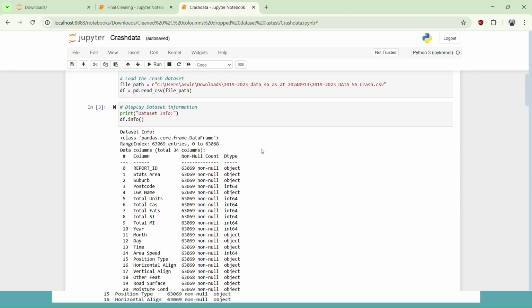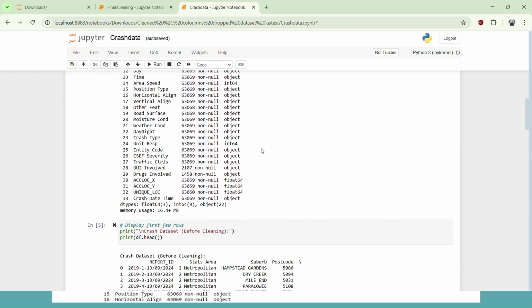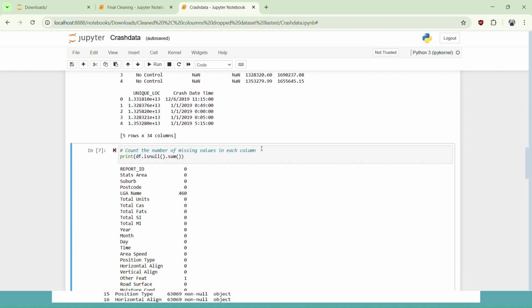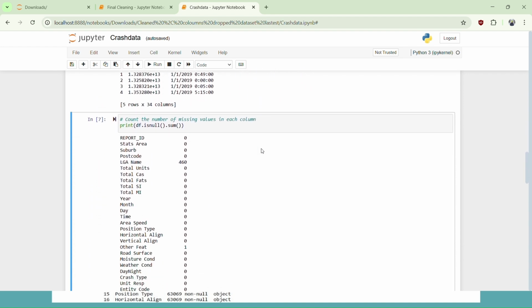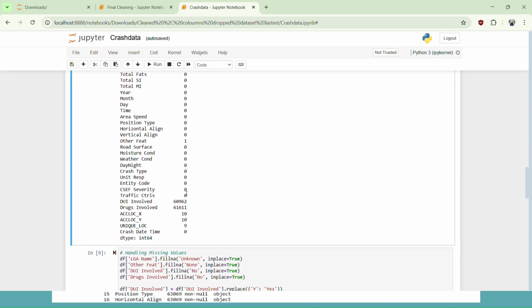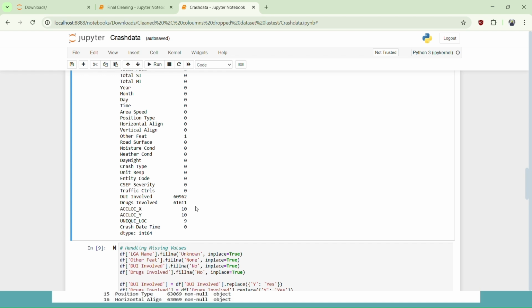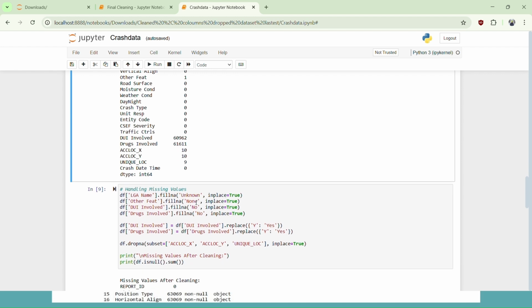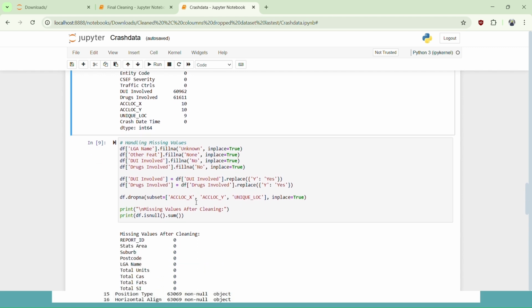Here we load the dataset from the path and display the basic information, and then we counted the missing values in each column to see how many we have, which turned out to be quite a lot for DUI and drugs involved. The DUI and drugs involved columns were only given a yes if it was involved, and were left null or empty if not related to DUI or drugs. So we had two options: either drop the entire thing or fill it with a no. That's what we did by handling the missing values here.